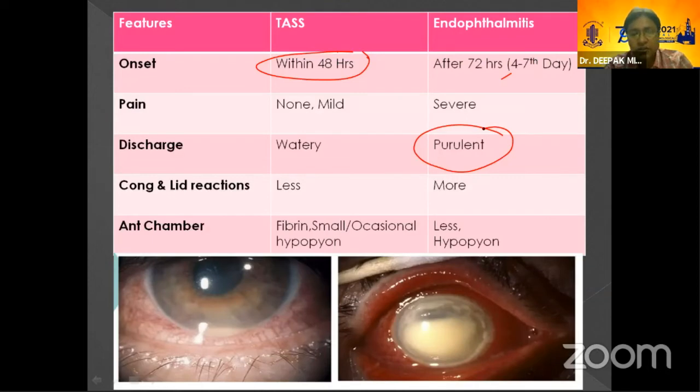And one thing you can notice in this figure too: see the congestion and the lid edema involved. In case of endophthalmitis, there is huge congestion and lid edema, but in case of TASS, it is very less. The third important point is the anterior chamber. Here you can find small fibrins, or occasionally hypopyon in case of TASS, but in endophthalmitis, there is huge hypopyon. These are the important findings: discharge, lid, and hypopyon.